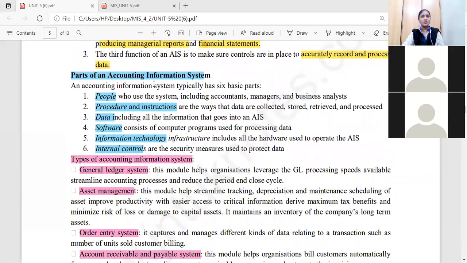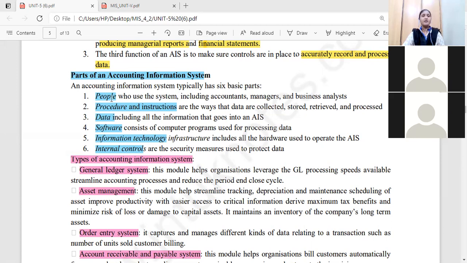Next, we have discussed what the parts of an accounting system are. In the beginning of the class, we discussed the principles of the accounting information system. Here it is the parts of an accounting information system.